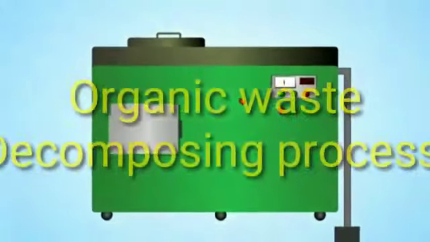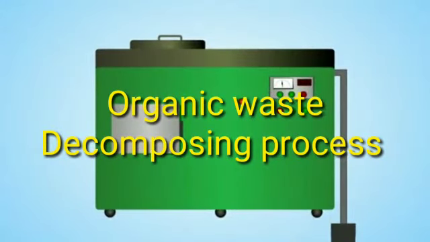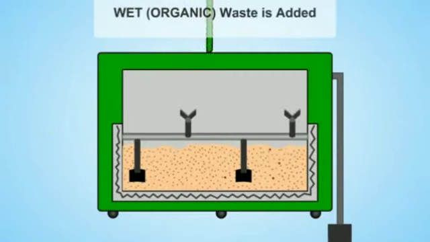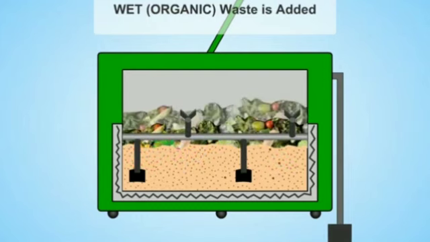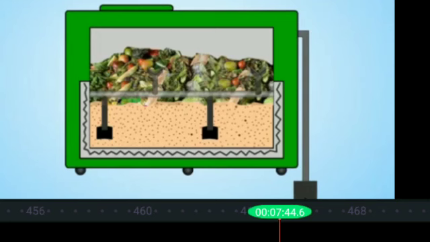Now we move on to the second section, that is, how to process the organic waste by using this machine. First, open the waste input door. Then wet organic waste is added in the chamber. Then close the door and ensure that all doors are closed. Put the machine in auto mode. Once this is done, our only task is to collect and use the machine output after 24 hours.